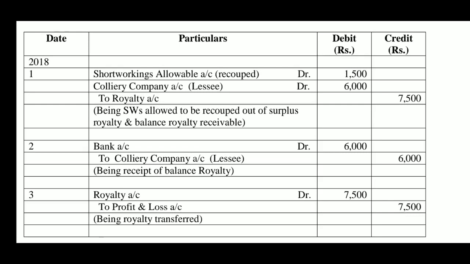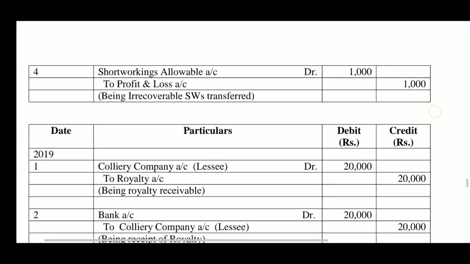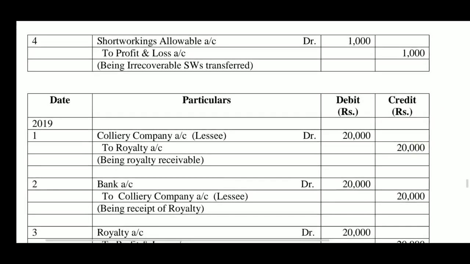When payment is received, bank account debtor to colliery company account 6,000 rupees, being receipt of balance royalty. For transfer, royalty account debtor to profit and loss account 7,500, being royalty transferred. Lastly, for irrecoverable short workings, short workings allowable account debtor to profit and loss account, being irrecoverable short workings transferred.